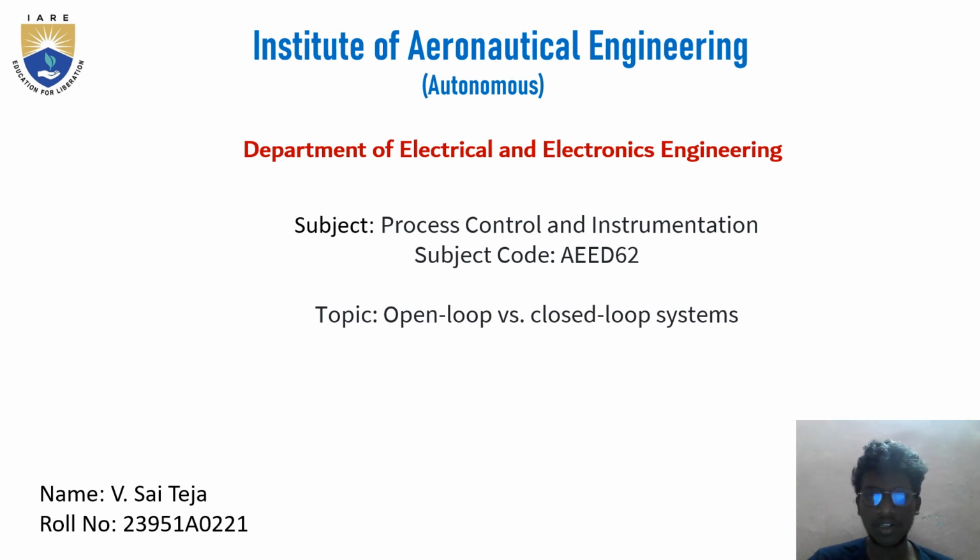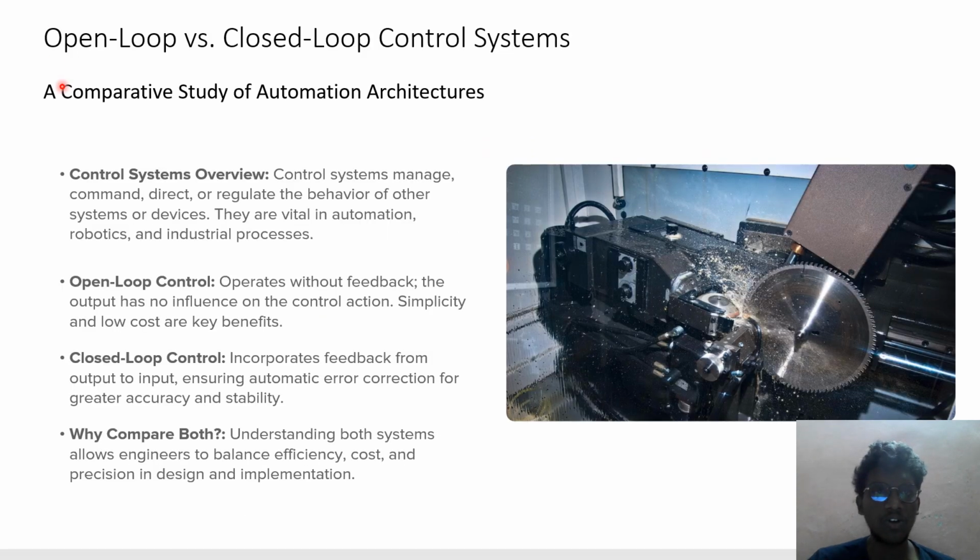Subject: Process Control and Instrumentation. Subject code AEED62. Assignment topic: Open Loop versus Closed Loop System. Open loop versus closed loop control system: a comparative study of automation architecture.